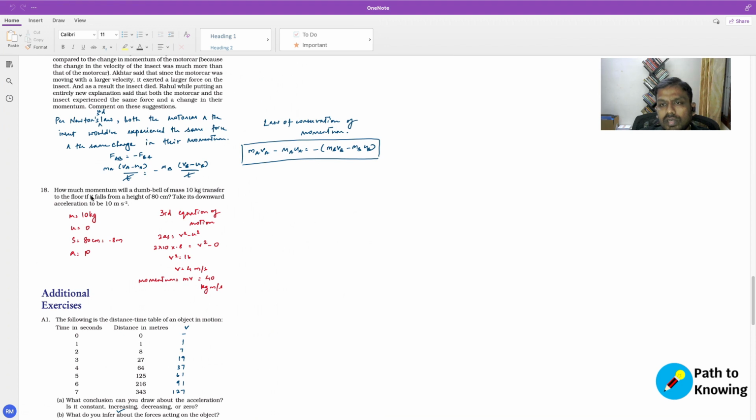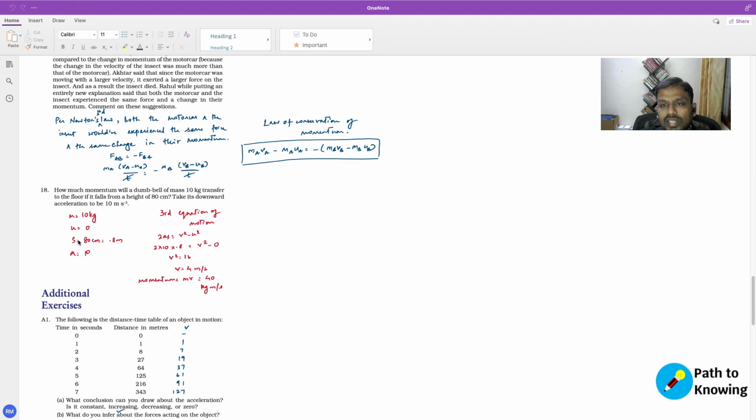Now the question is, what is the momentum? So momentum is mass times the velocity, right? The question is the momentum at the time the dumbbell hits the floor, which means that we need to know the final velocity of that dumbbell at the time it hits the floor. So we'll have to find v, which is the final velocity, and we can derive that from the third equation of motion.